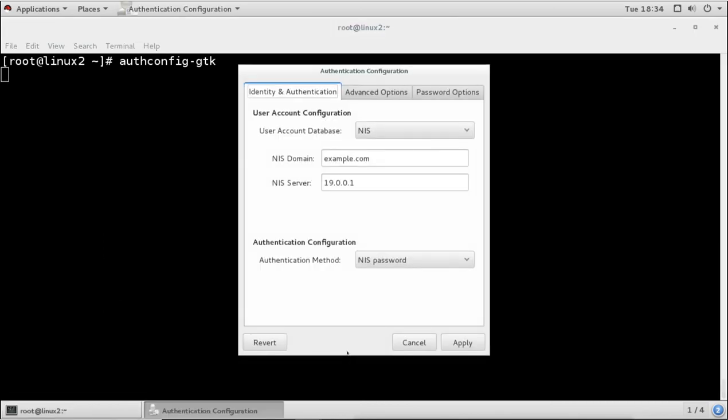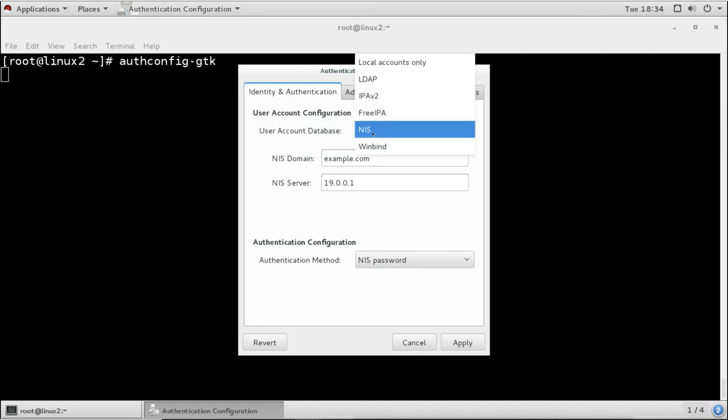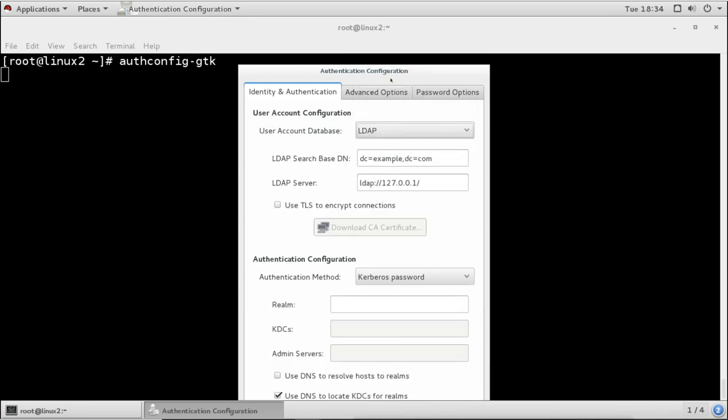Right now it is already configured for NIS, so I want to configure the LDAP. I will select LDAP, and here we have to give the domain name. So LDAP search base DN: the domain name you will give here like dc=example,dc=com, which is our domain name. Then you have to mention the LDAP server name here. Now we have to make sure the server name is right.